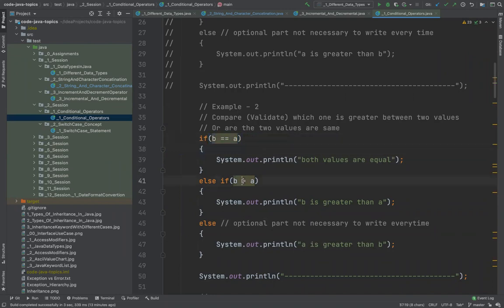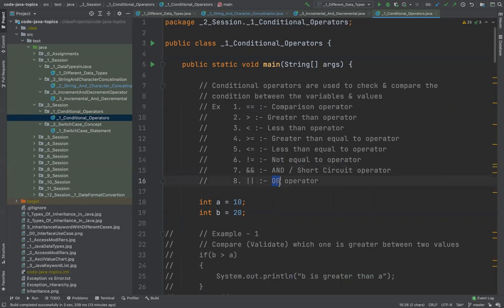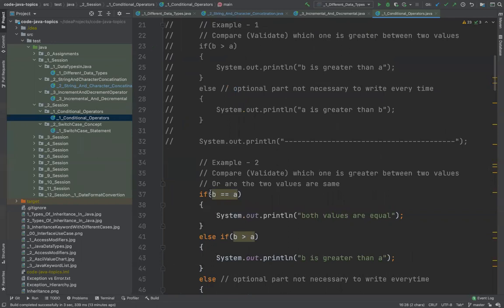And as I talked about, these are called operators. There are different kinds of operators available. This is for comparison operators: greater than, less than, greater than equal to, less than equal to, not equal to. Then the and operator, like when you want to check two conditions, A equal to B and B equal to C. Then you use this for representing and, and this for representing or. These are the operators you can use between these if conditions, so that if conditions can work properly.